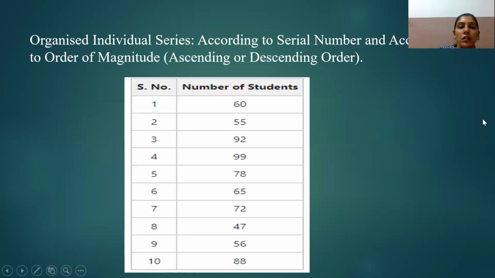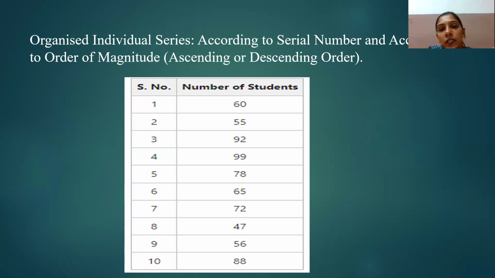Now let's come to organized individual series. What does organized individual series basically mean? A series with orderly arranged raw data is known as an organized individual series. There are two ways of presenting an organized individual series: it can be done through series number or through order of magnitude.